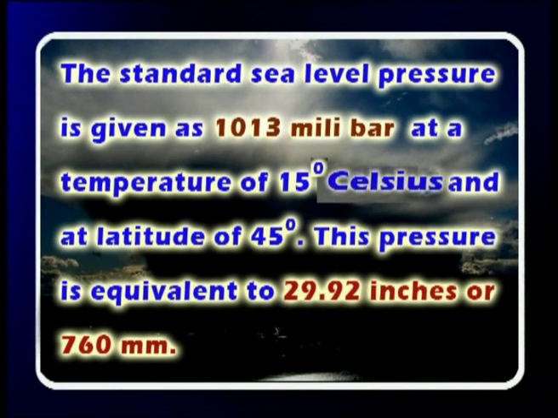This pressure is equivalent to 29.92 inches or 760 millimeters. The millibar is a force equal to 1000 dynes per square centimeter, and a dyne is a unit of force, approximately the weight of a milligram.